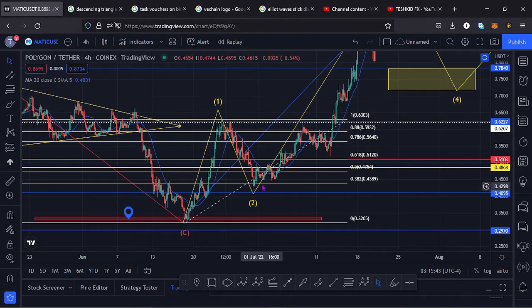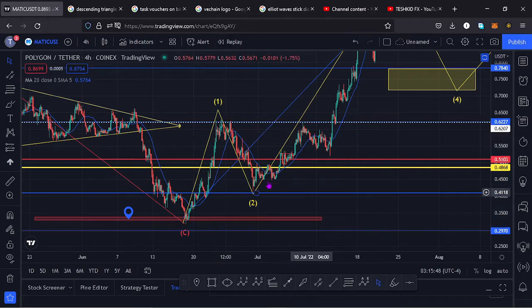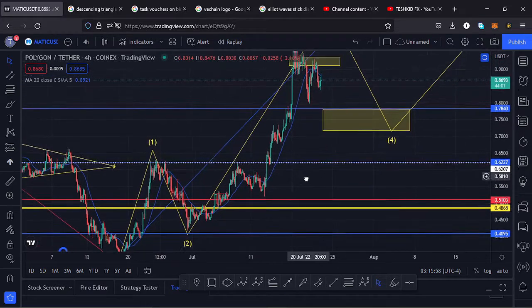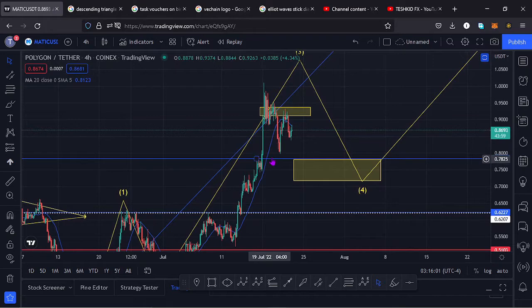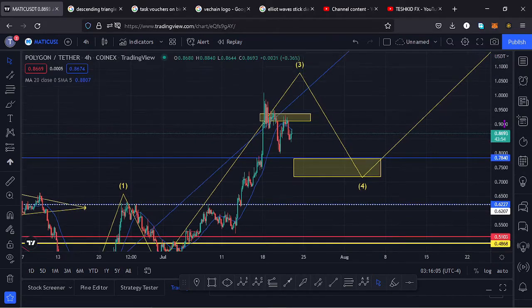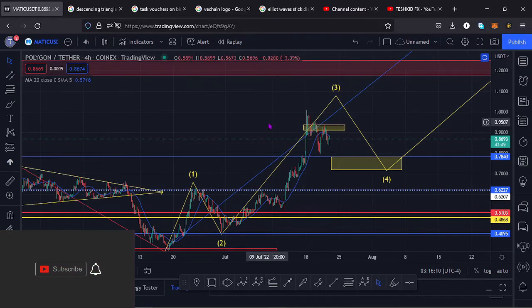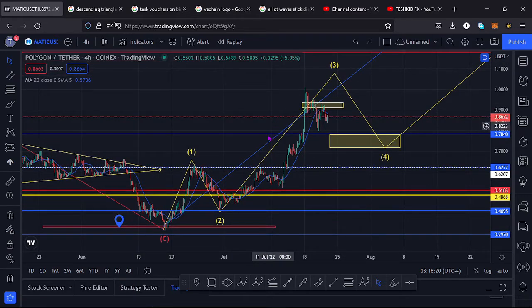We overshot that area on the Fibonacci a little bit, then started seeing a very nice bounce to the upper side, broke above key areas of resistances, even formed chart patterns which indicated that we continue pushing the market to the upper side, and that has been happening. We even broke above this key area of resistance at around the $0.78 mark, and once that movement happened, we pushed up to around the $1 mark, which perfectly lies above the key target area that I had for that wave 3 to the upper side.